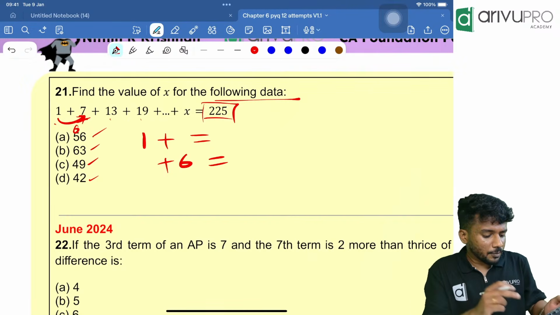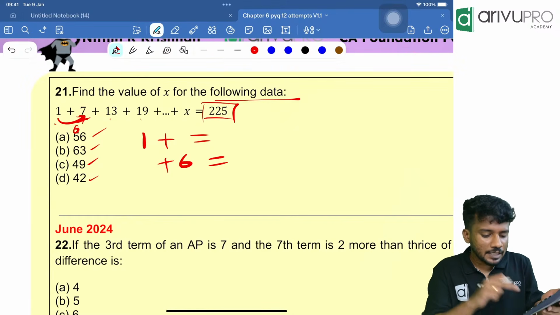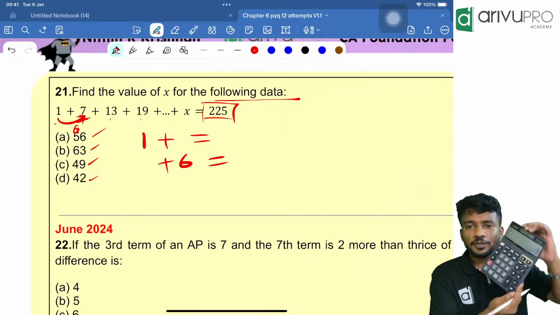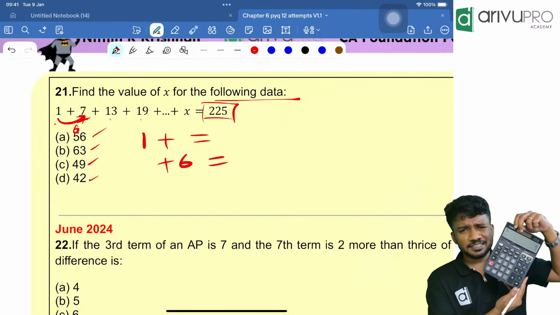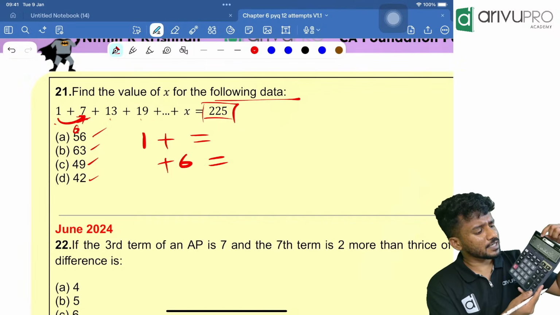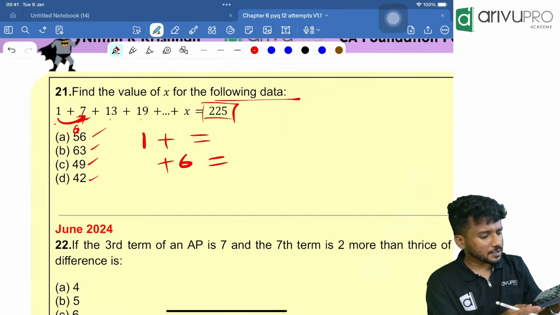Let's see. Now people, type 1 plus equal to, then plus 6 equal to, one time, that means I got 7. I got the second term, that is the basic thing. If I click equal to again, I get the third term, fourth term, fifth term, sixth term, seventh term, eighth term.